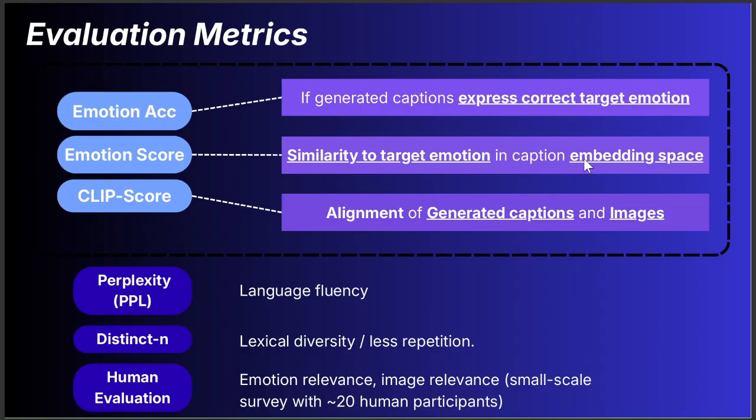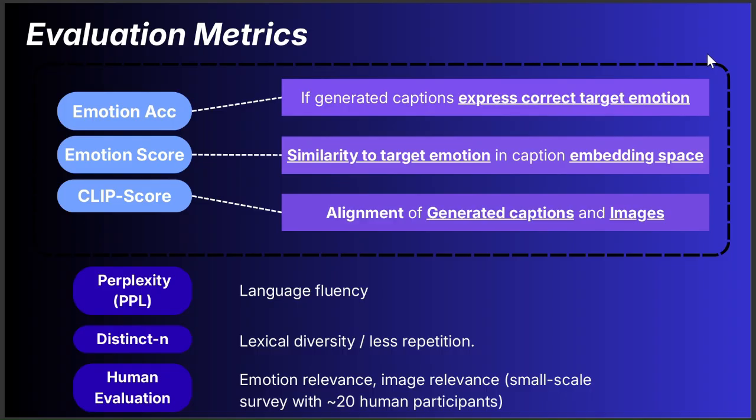To evaluate our model, we combine emotion-related metrics with language quality metrics. For emotion accuracy, we simply feed the caption into a robust classifier and see if the predicted label matches the target emotion. For the emotion score, instead of using the classifier's final label, we compare its probability distribution to the target emotion.